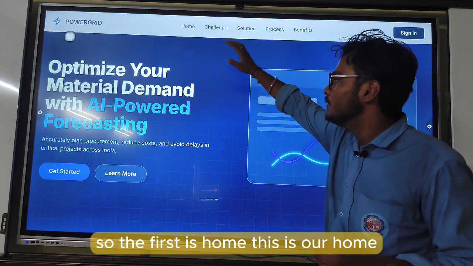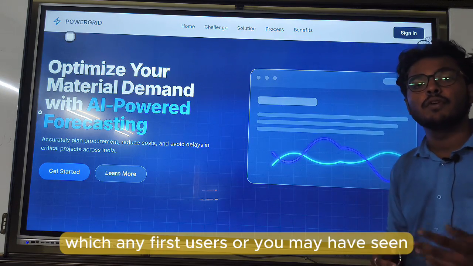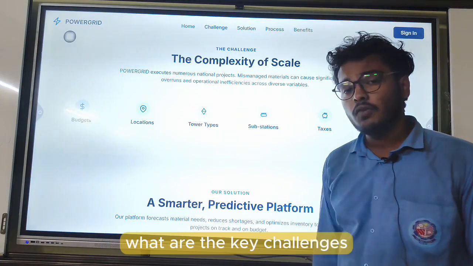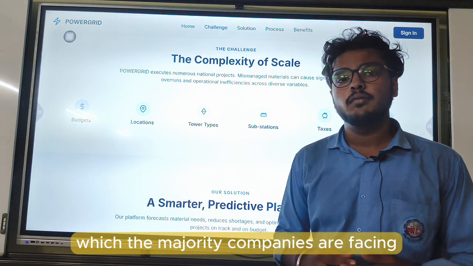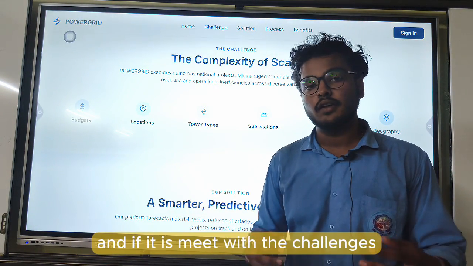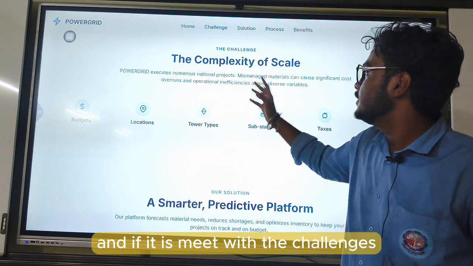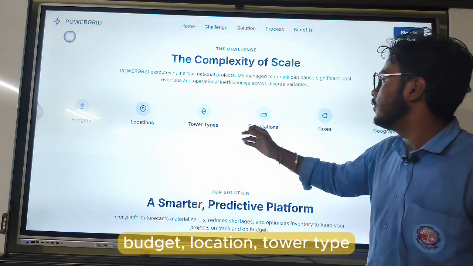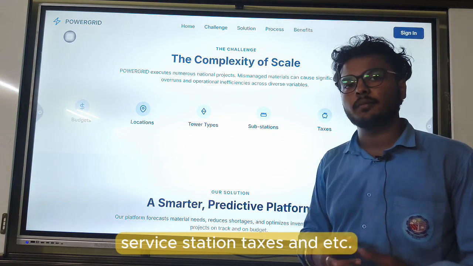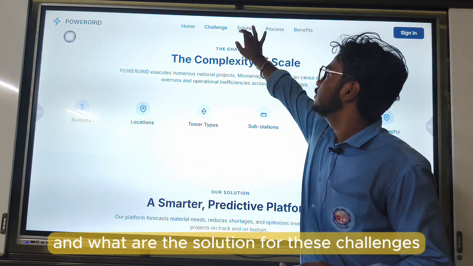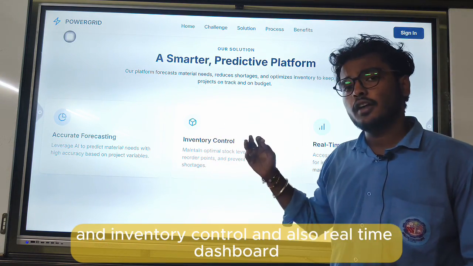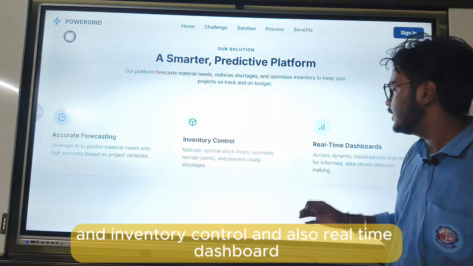So the first is home. This is our home. This is the front end which any first users would see. Now we will go to the challenges. What are the key challenges which companies are majorly facing, and which we are solving? The key challenges are budget, location, tower type, substation, taxes, etc. And what are the solutions for these challenges? So you can see the solution is accurate forecasting and inventory control, and also a real-time dashboard.